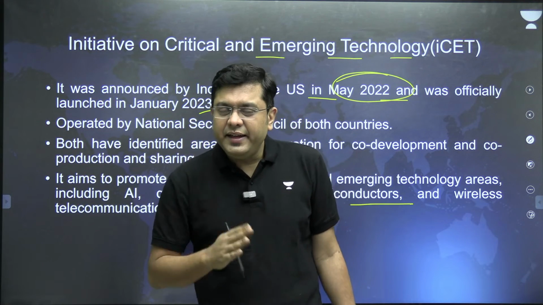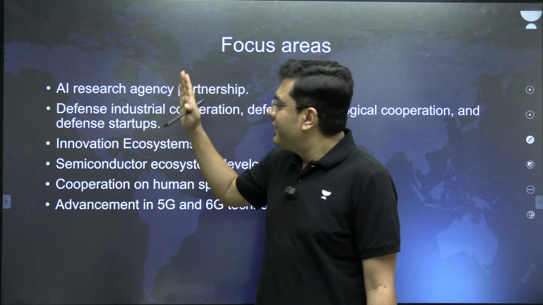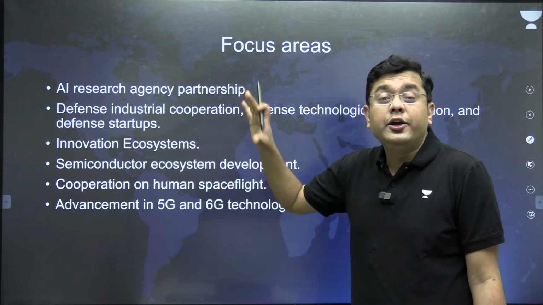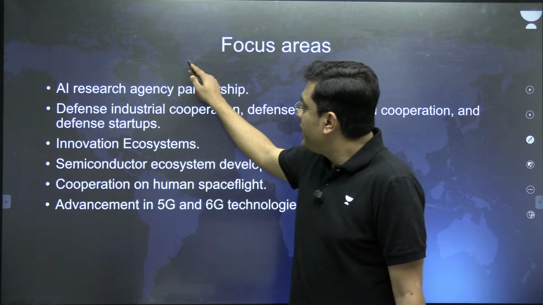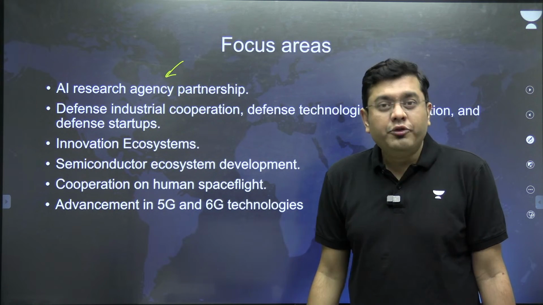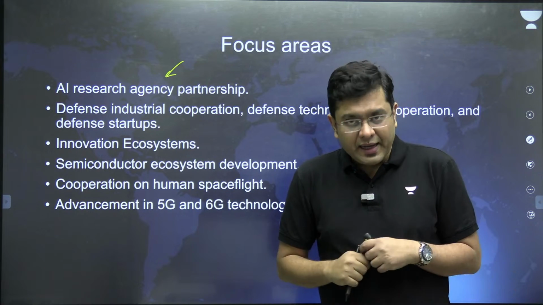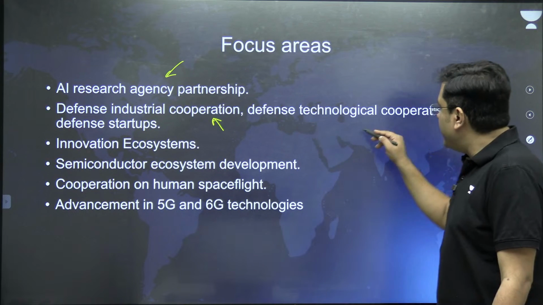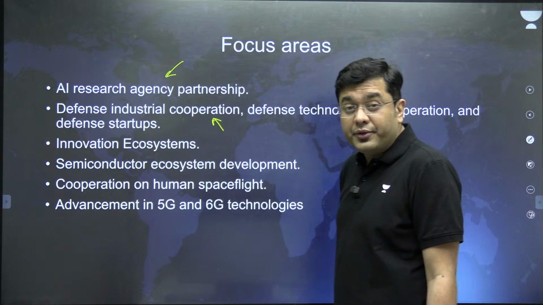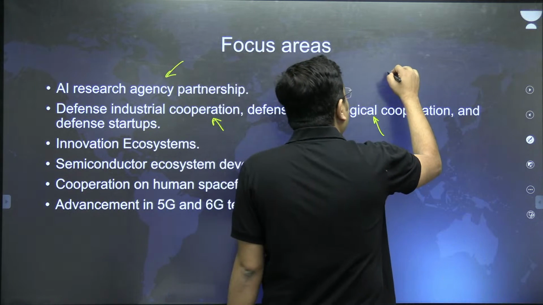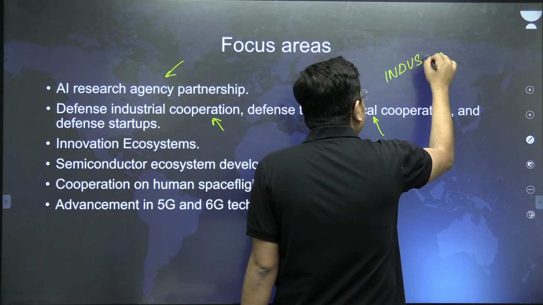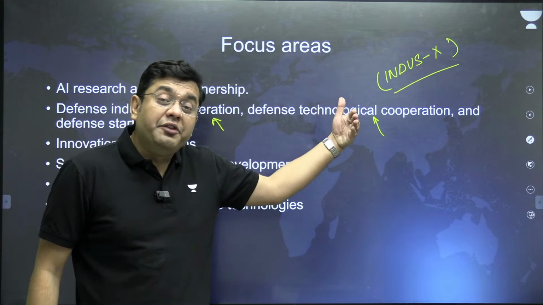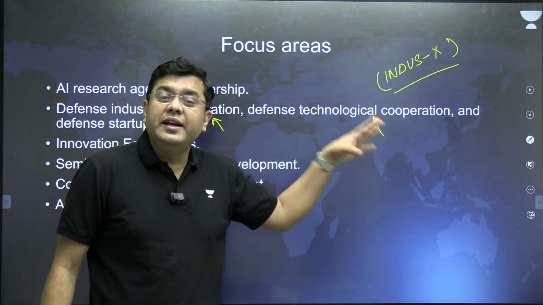Now, ICET stands on six different pillars, and it is in these areas that cooperation and coordination is being sought. For example, an AI research agency partnership for increased utility and applicability of AI in our day-to-day lives. Then, defense industrial cooperation, defense technological cooperation, and defense startups. It is in the light of this that India and the US have initiated INDUS-X, for the development of newer technology in the defense sector.